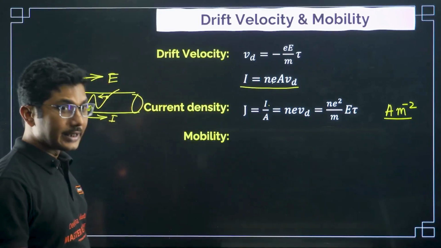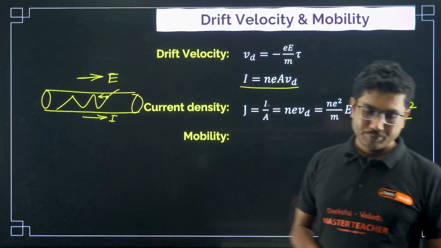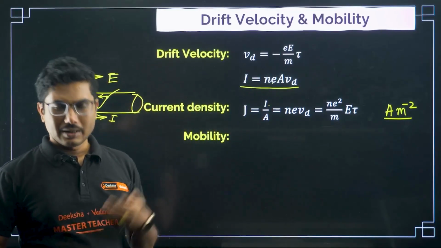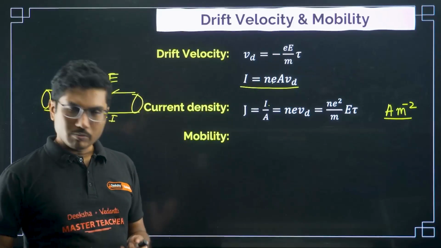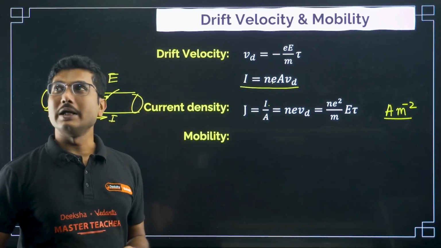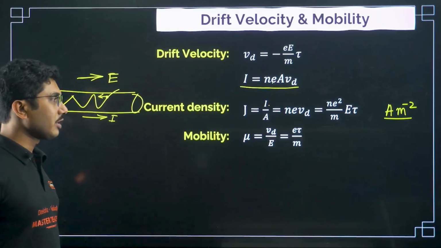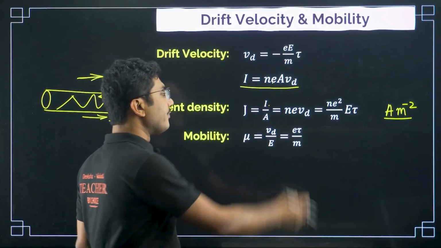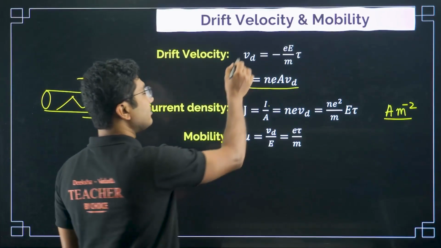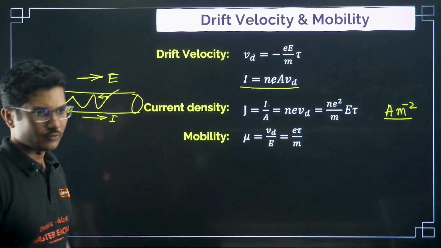Now mobility. Mobility means how mobile the electrons are, how quickly they can move. From mobility, the term mobile came, right? Mobile, not mobile phone. Mobile phone means you can move with the phone, that's why it is called mobile phone. Similarly, how fast the electron can move is called the mobility of the electron, and it is defined by drift velocity per unit electric field. So VD by E, and you get E tau by M. Again we are ignoring the negative sign over here.